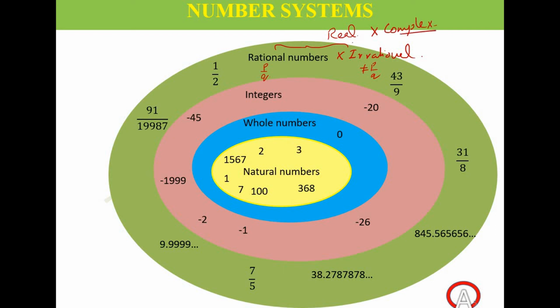This is a very advanced topic, so don't worry about it. I just wanted to give you more ideas. As of now, you are learning only till rational numbers. Irrational numbers, and so all the real numbers, will be covered in class 9, and complex numbers you'll learn in class 11 or class 12.